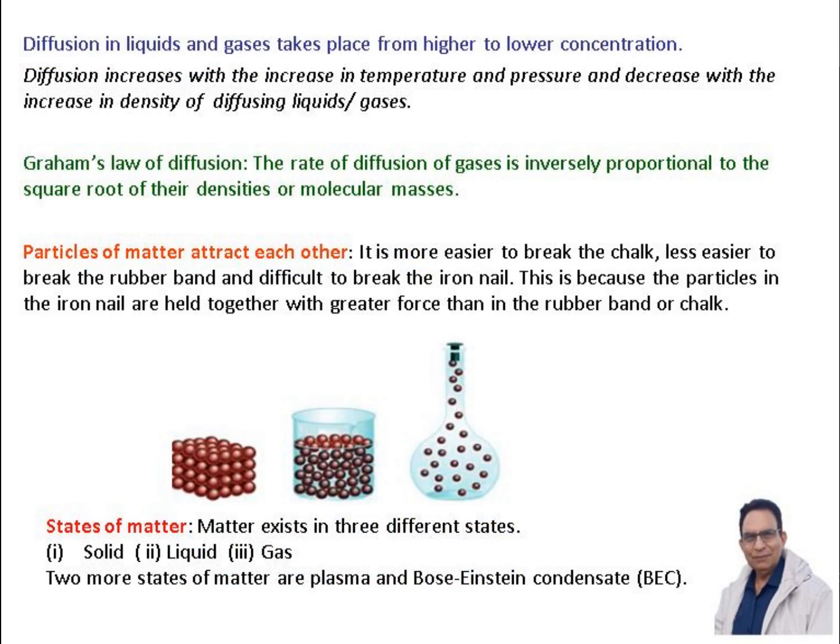Diffusion in liquids and gases takes place from higher to lower concentration. Diffusion increases with the increase in temperature and pressure and decreases with the increase in density of diffusing liquids or gases. Graham's law of diffusion: the rate of diffusion of gases is inversely proportional to the square root of their densities or molecular masses.